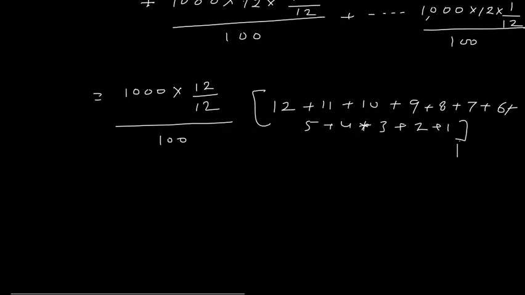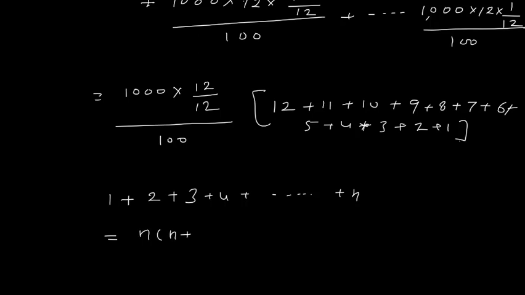Right. Now what this total is, for that here we are adding 1, 2, 3, 4 up to 12. So if you have a sum like 1 plus 2 plus 3 plus 4 plus 5 plus, say, up to n, then we say that this is in arithmetic progression. Now what is arithmetic progression? That you are going to learn this year, but for the time being, you understand that 1 plus 2 plus 3 plus 4 plus, like that up to n, it will be n into n plus 1 whole